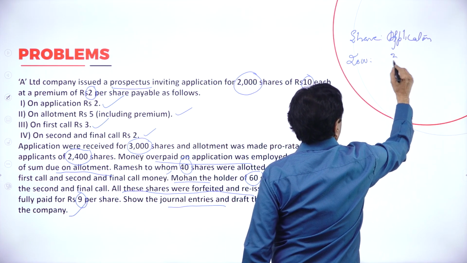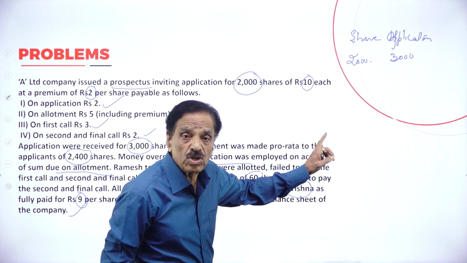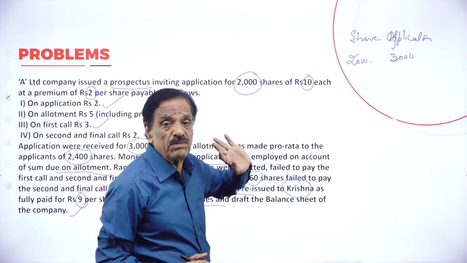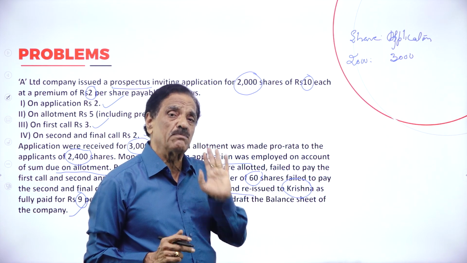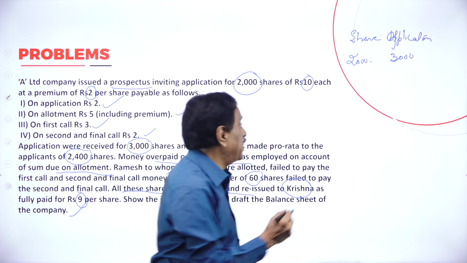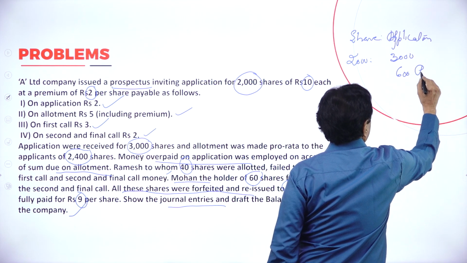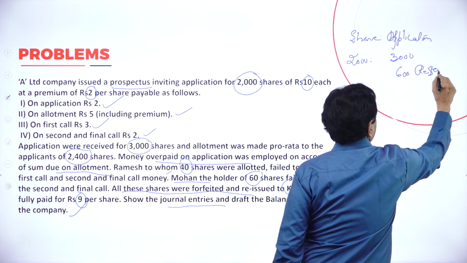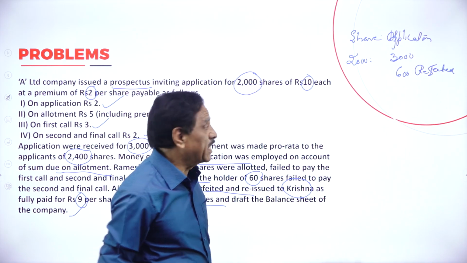How many applications received? 3,000. How many applications more? 1,000 applications more. But we accepted how much? 2,400, which means how many applications rejected? 600 rejected.